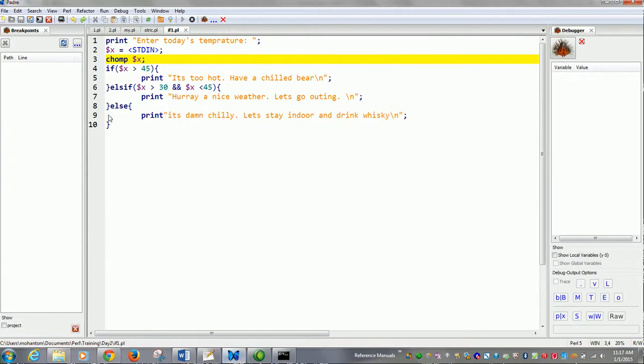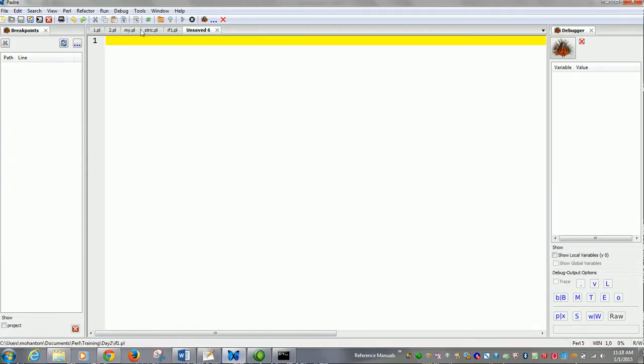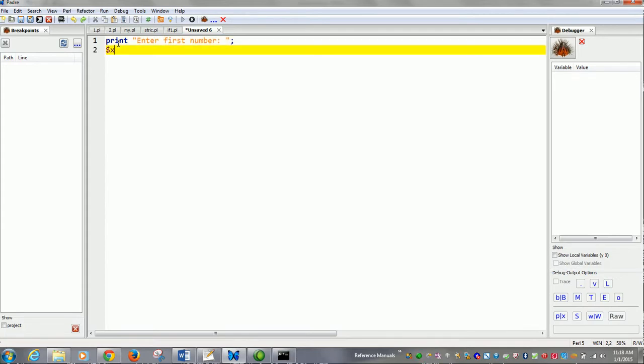The ternary operator. Print enter first number. Now you know how to capture this value, right? $x is equal to stdin.